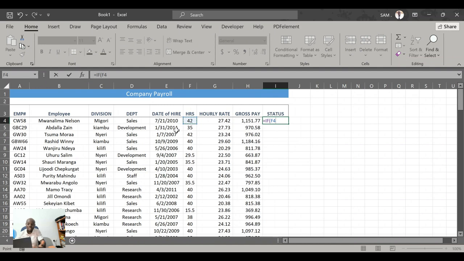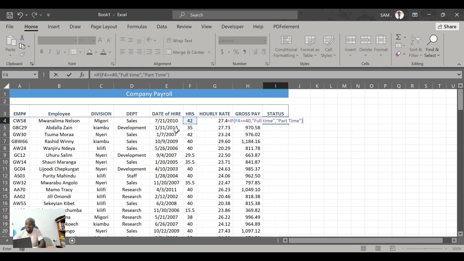Now, if you don't understand the types of referencing, check the previous videos. I explained all these types of referencing: relative referencing, absolute referencing, and mixed referencing. Now, I will say that if someone works for either 40 or more than 40 hours, that employee is a full-time employee. On the flip side, if someone works for less than 40 hours, that person is a part-time employee.